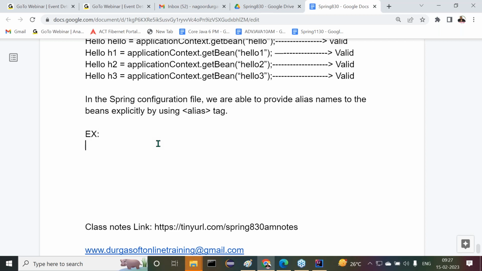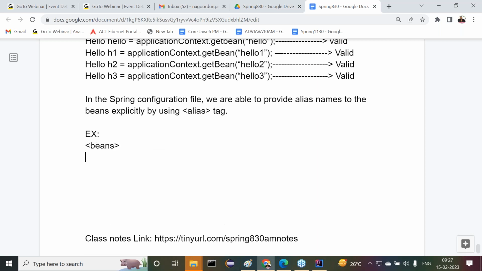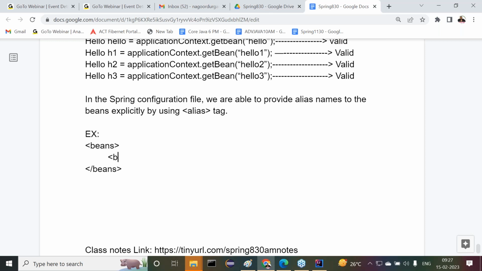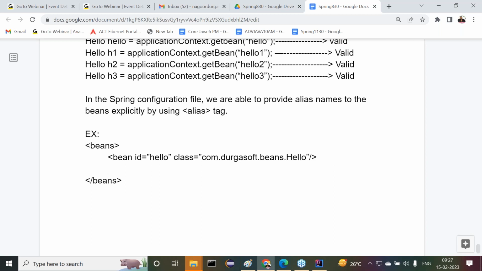Anyway, I'll give this example now. First of all, here we have to take beans, slash beans. Inside this beans, we provide bean id equal to hello, right? Next, class is equal to com dot durgasoft dot beans dot Hello, for example. Now I want to provide alias names for it.